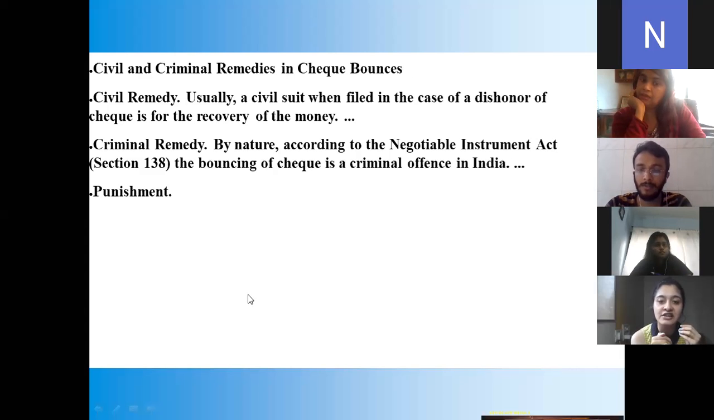The bouncing of check is a criminal offense in India. Just now I told you under Section 450, it attracts a claim of punishment as cheating, and the punishment is under Section 420 of the Indian Penal Code.